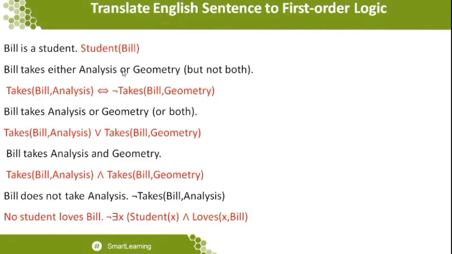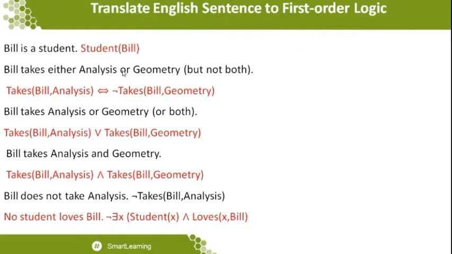So in front of for all, if I apply the negation symbol, which is known as the not symbol, at that particular moment the equivalent statement that you can understand will be called a there exists statement, which means that there exists some student who loves Bill. But the statement is not telling that. The statement tells that not even a single student loves Bill.